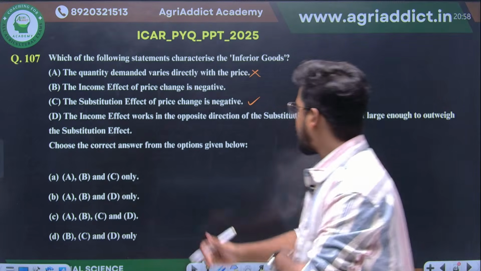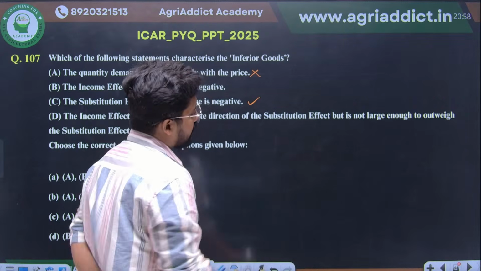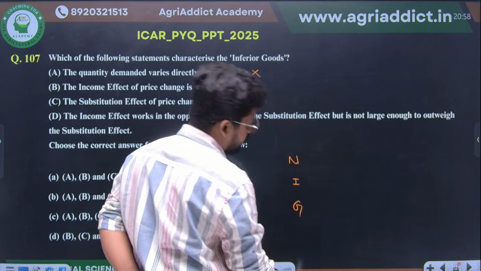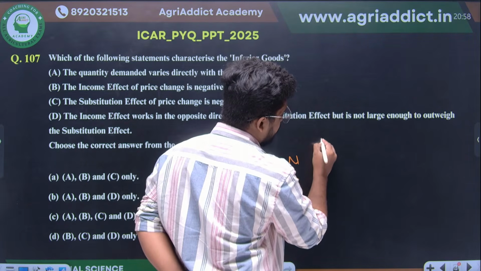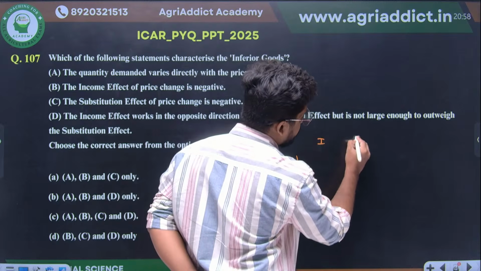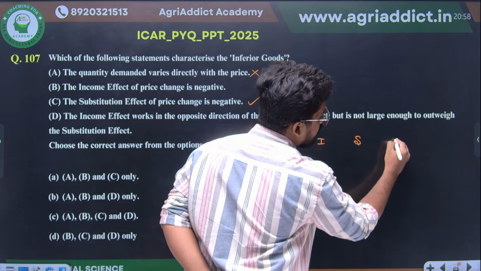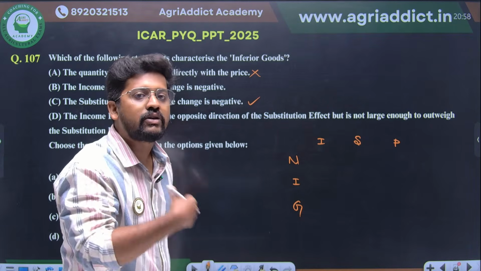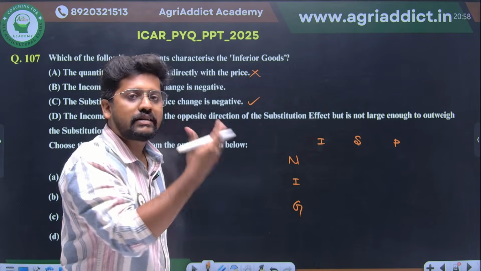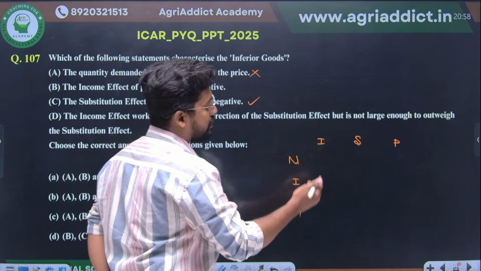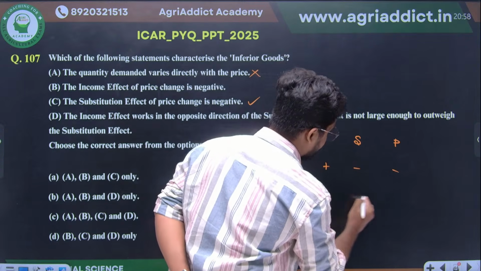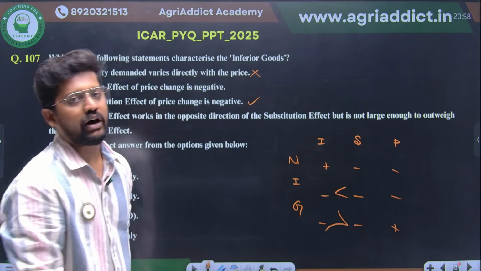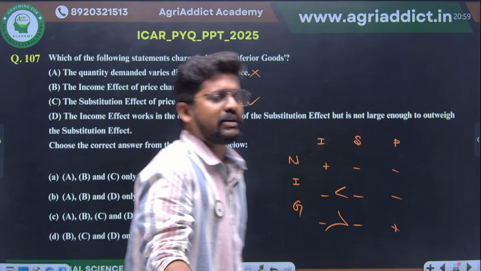You should know how the income effect, the substitution effect and the price effect work for normal goods, inferior goods and Giffen goods. This is the easy idea I use: rather than taking it conceptually, I just draw this table, plus minus minus minus minus minus minus minus plus. This is the table that you simply have to learn by heart, so it is much easier.